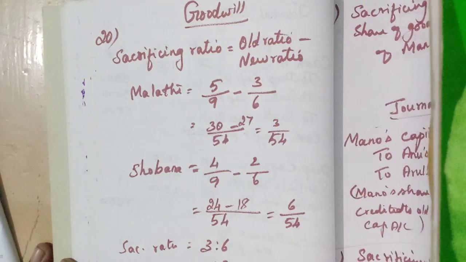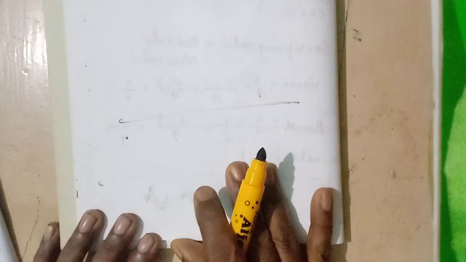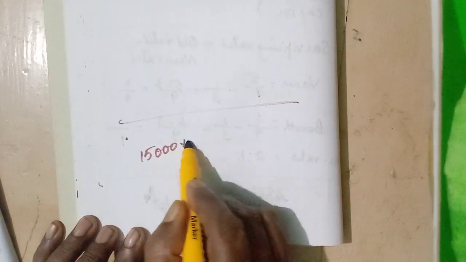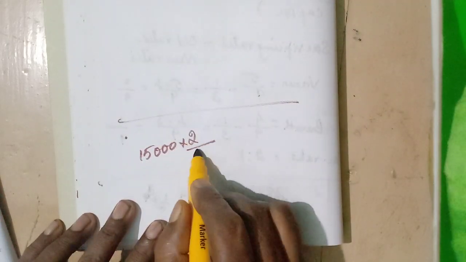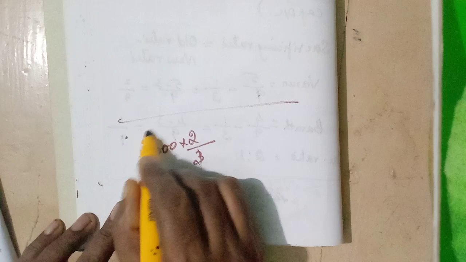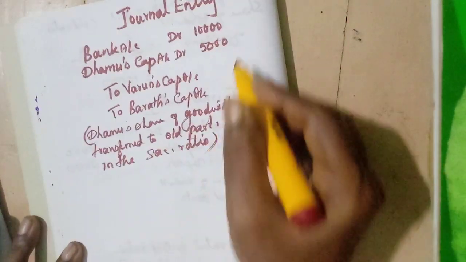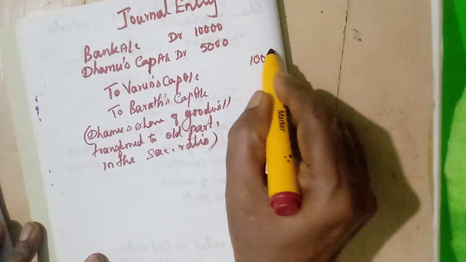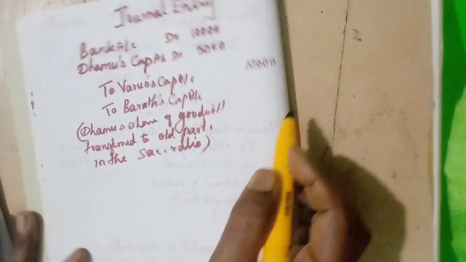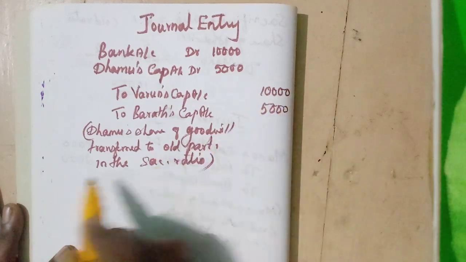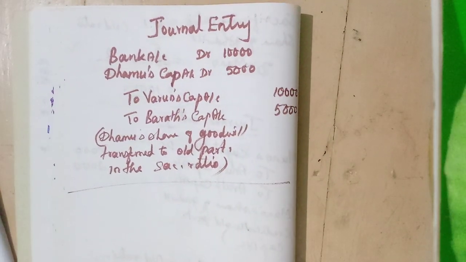The sacrificing ratio is 2:1. So 15,000 in 2:1: 2/3 of it, 3 into 5, so 2 into 5 is 10,000, and the other is 5,000. Okay, only one journal. Okay, students.